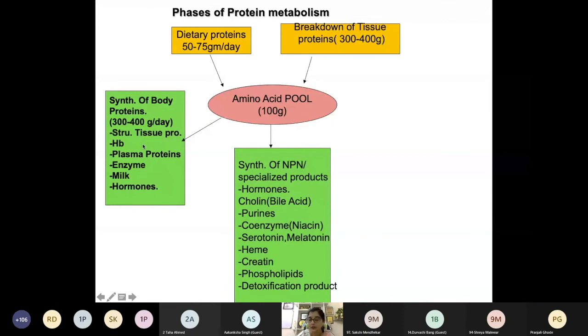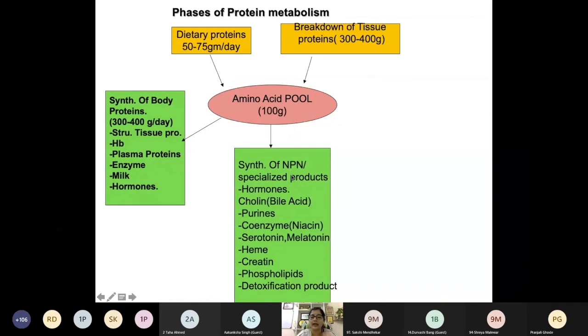These include structural tissue protein, even proteins like hemoglobin, plasma protein, enzymes, caseinogen in the milk, and the peptide hormones. All these are synthesized by utilizing amino acids. Now remember this amino acid pool, though it is made up of all free amino acids, mostly these are non-essential amino acids, and 50% of the amino acids in the pool are glutamate. So the majority of these amino acids are used for the synthesis of body protein.